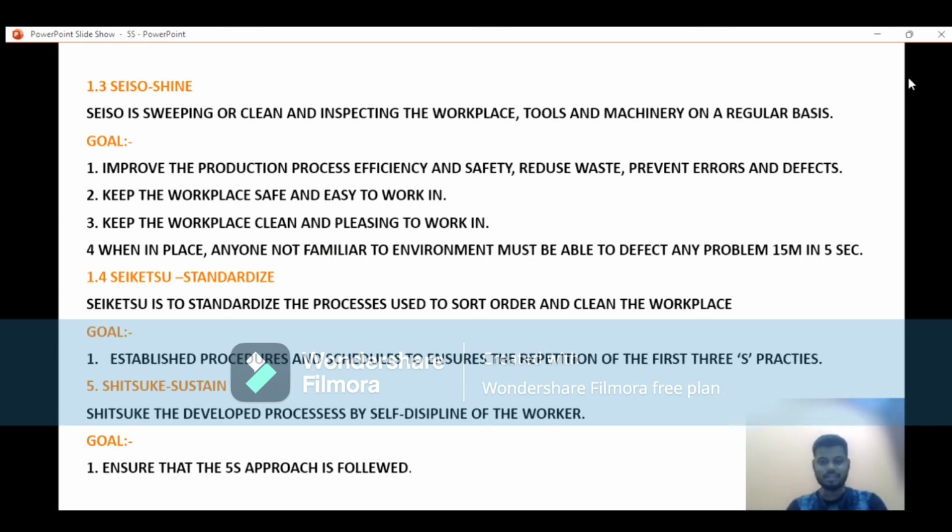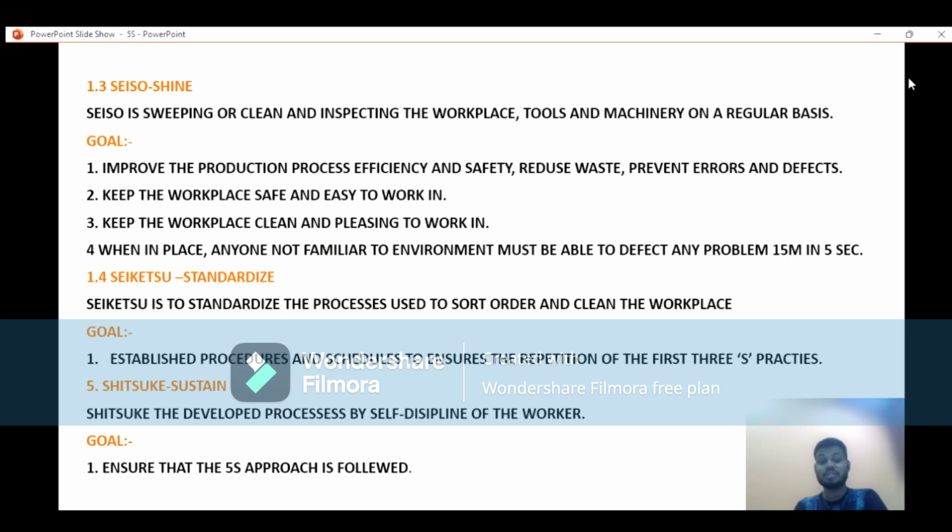That means it clearly says the approach is followed like documentation. One thing is that everybody knows about the check sheet. For that purpose, we are doing all these things. Check sheet is the sustain document.